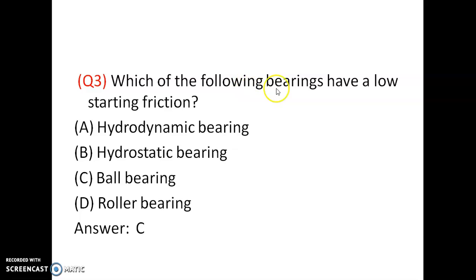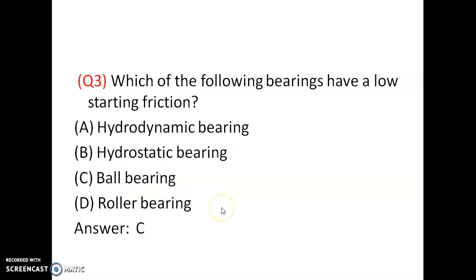Which of the following bearings have a low starting friction? Hydrodynamic bearing, which is called journal bearing, hydrostatic bearing, a ball bearing and roller bearing. So ball bearing has a very low starting friction. It has a coefficient of friction of the order 0.001. So option C is correct.